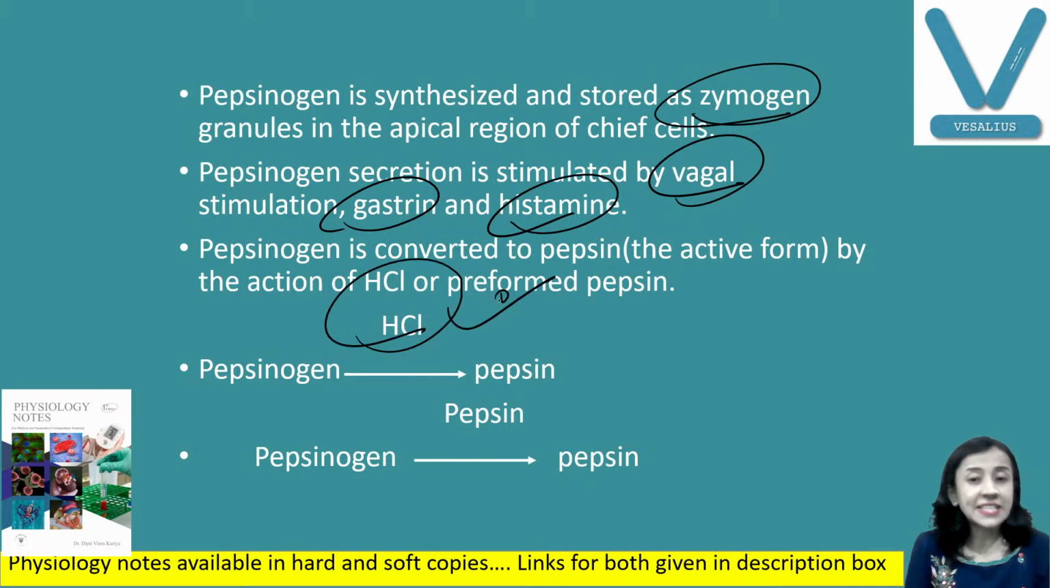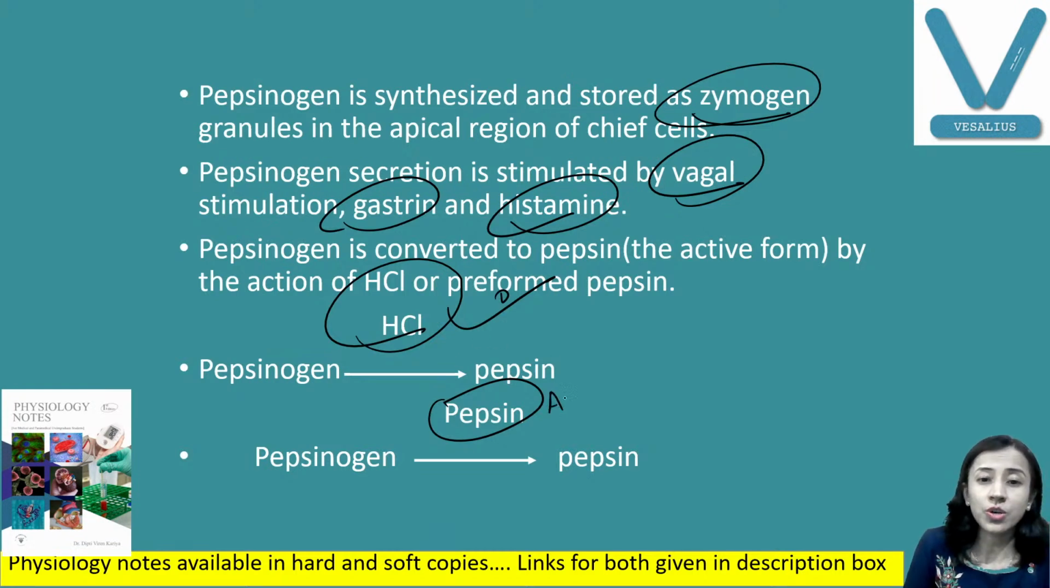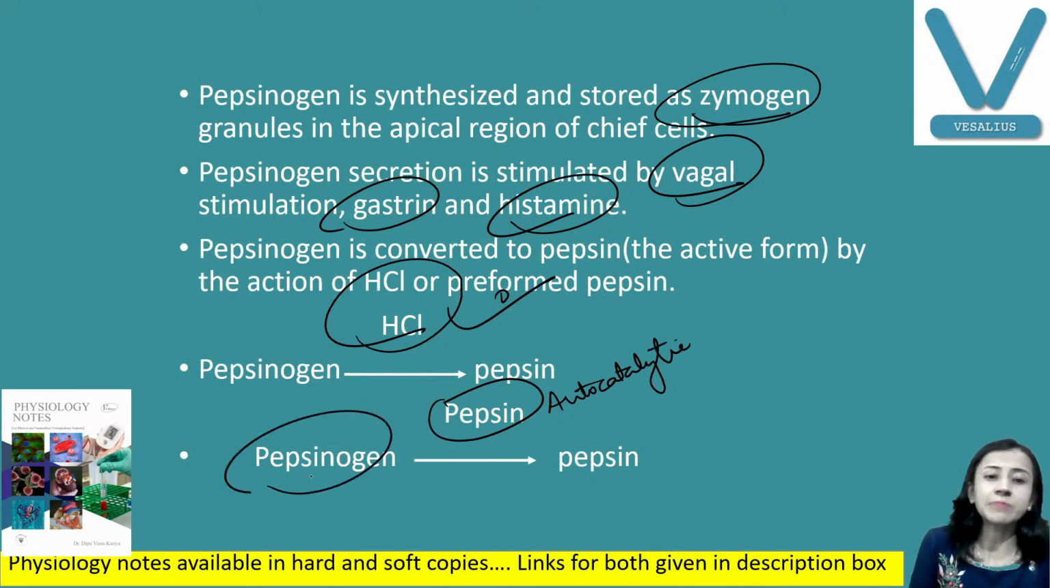Number one. Second thing, pepsin also has autocatalytic action. Pepsin activates other pepsinogen, meaning a small amount of pepsin, once it gets activated, activates the remaining pepsinogen which was inactive. That is another action.